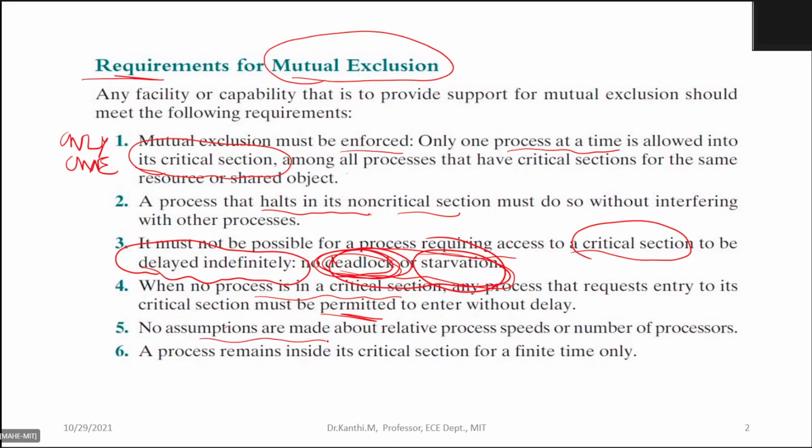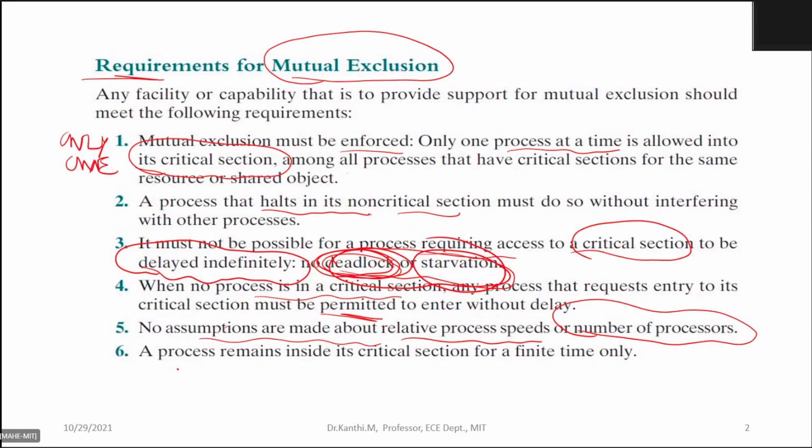No assumptions are made about relative process speeds or the number of processes. This is another requirement. So you don't have to make any assumptions about the relative speed of the processes, how they are able to acquire resources, what speed, or how many processes are available.